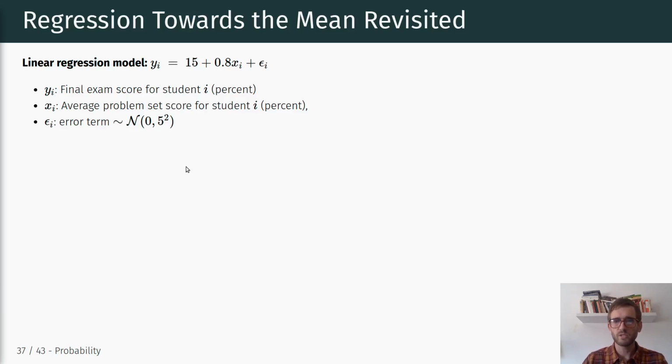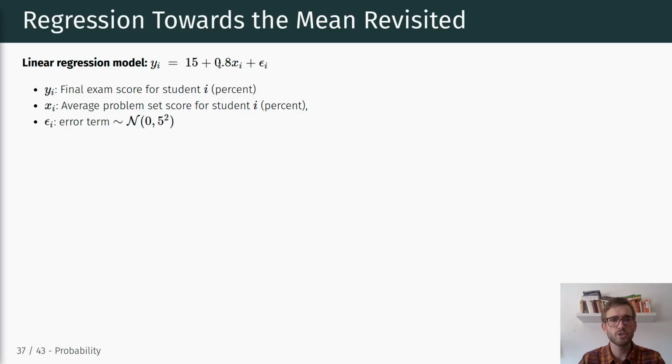So suppose we're looking at an example where we look at the relationship between students' final exam score as a function of the average problem set score for the same student, right? So for example, in this class, we observe problem set scores for all students, and we examine the relationship between the problem set score and the final exam score.